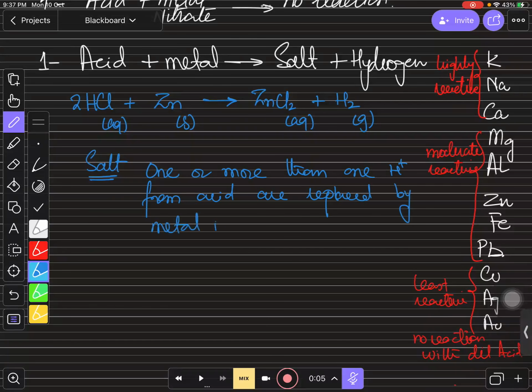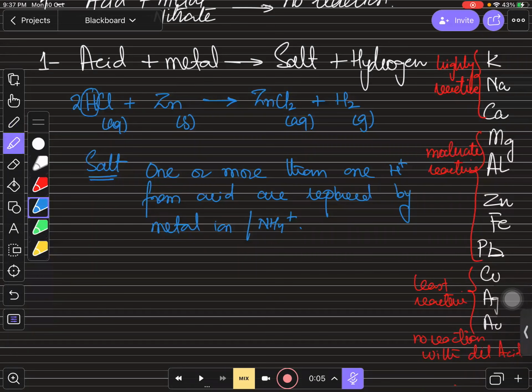Or metal ion, or you can say that ammonium ion. Whenever ammonium ion or any metal ion replaces H from the acids, we are going to form salt, right? So you need to keep remember, बच्चों, that this H present over here, you can see this H is going to be replaced by metal, and we just have metal over here, which is zinc.